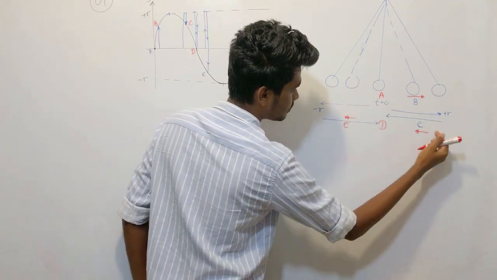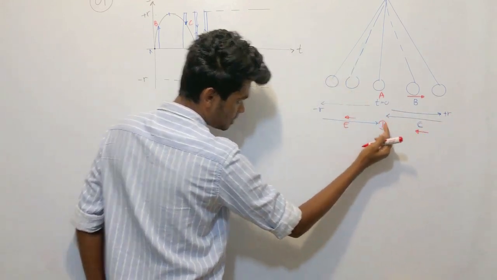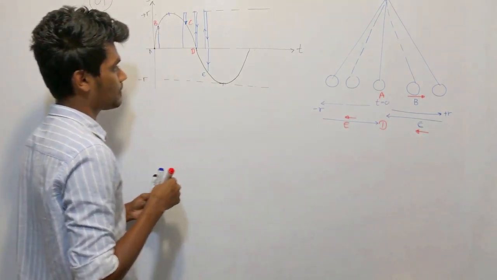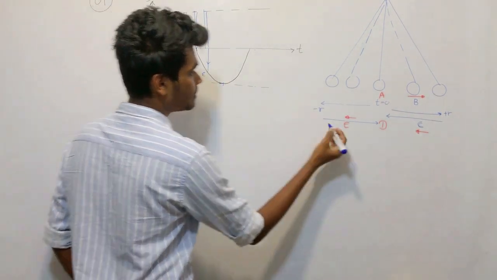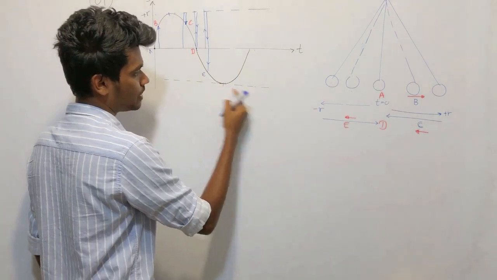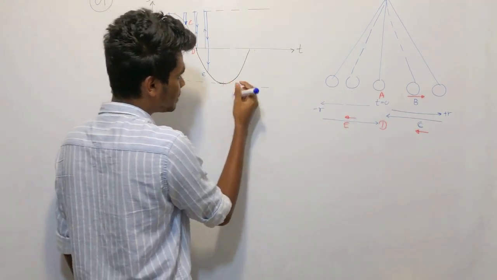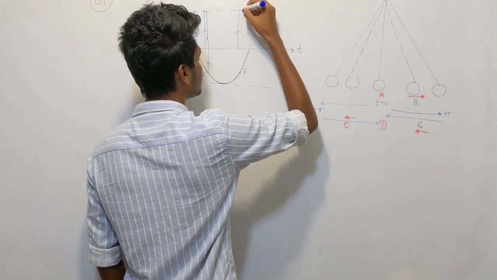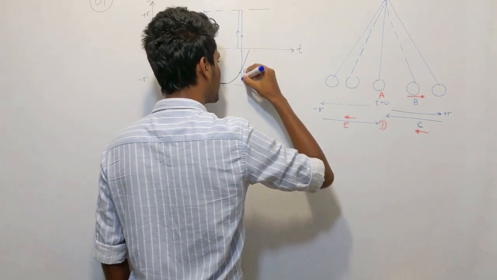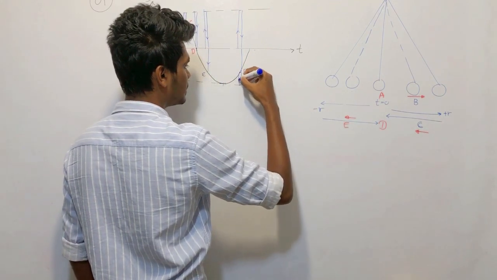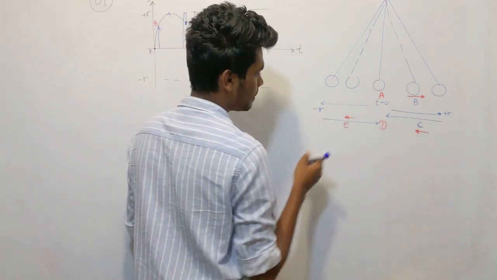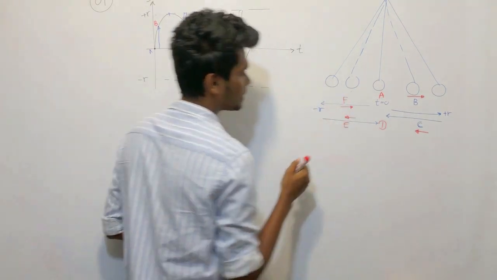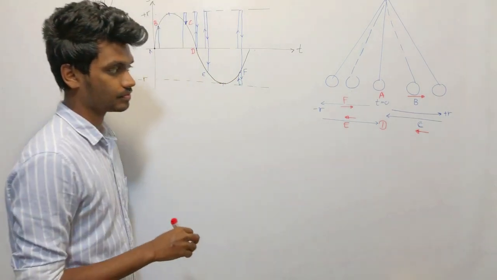Once again, it will reach the negative amplitude. EF means it has gone to the top, returned back, gone to the negative amplitude, and returned back. F returns back.